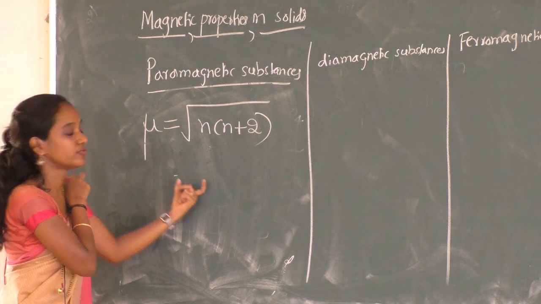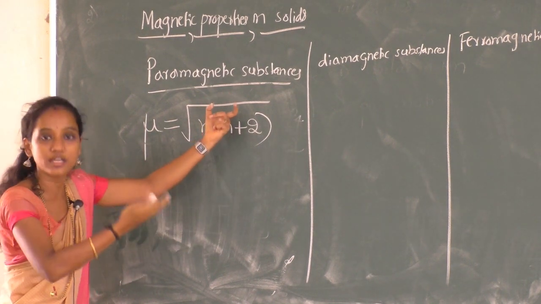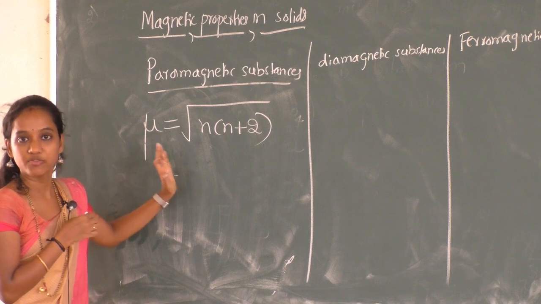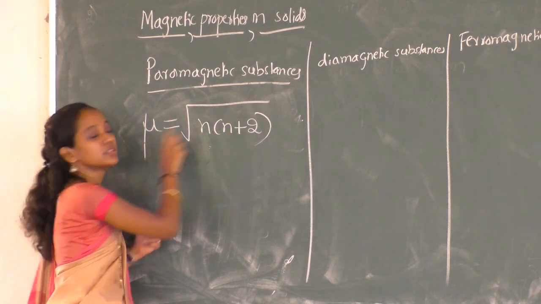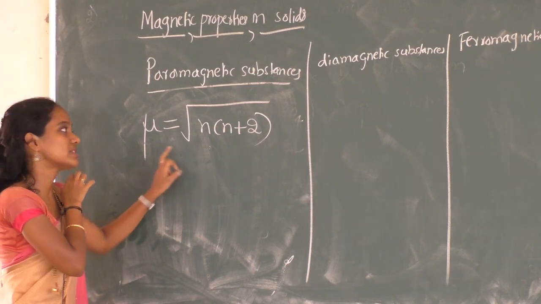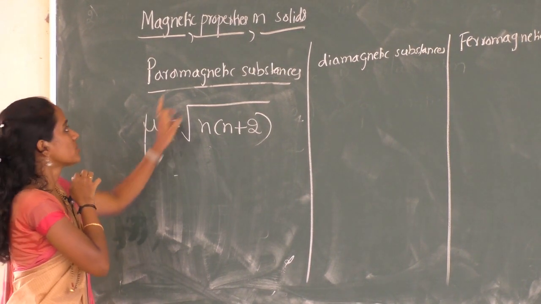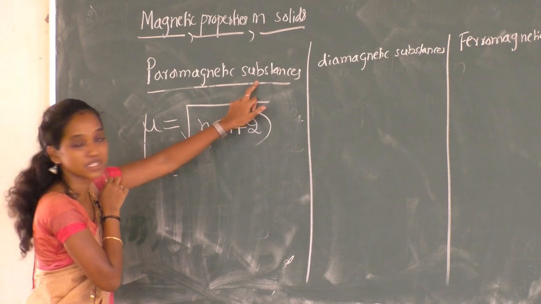So the greater the value of mu, the stronger the attraction towards the magnetic field. This concept is covered in the next chapter, D and F block elements, where we will discuss it. Okay, so this is about paramagnetic substances.